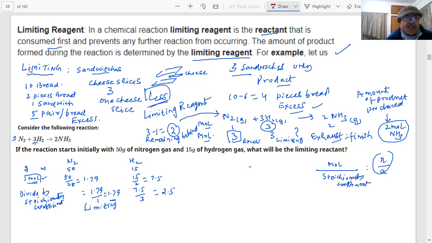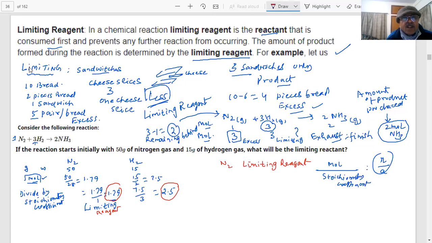This is the thing you have to learn. So which is the limiting? This is less. This is more. Therefore, the limiting reagent here is my nitrogen. I would say the answer is that nitrogen is the limiting reagent.